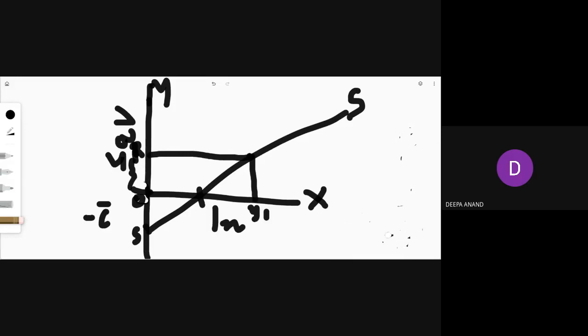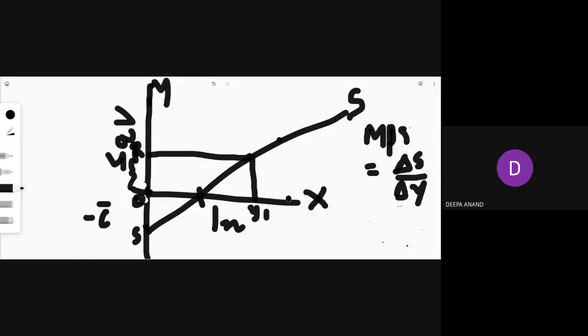I am rubbing the APS here, because otherwise I would have to plot one more graph. What is MPS? What is the equation? Change in saving upon change in income. Very good. Change means we now move to another point.